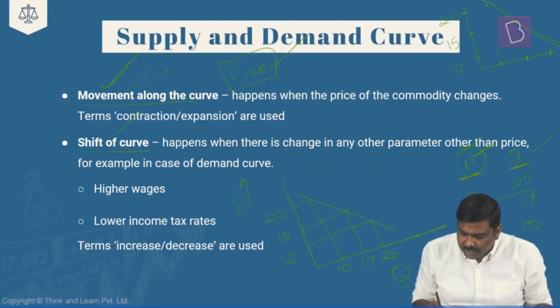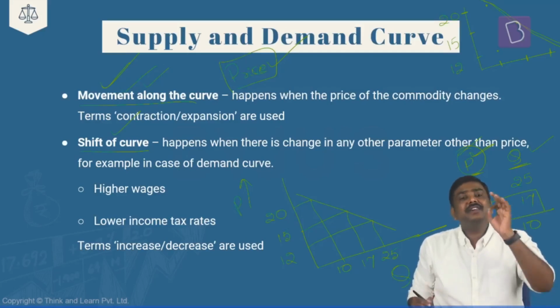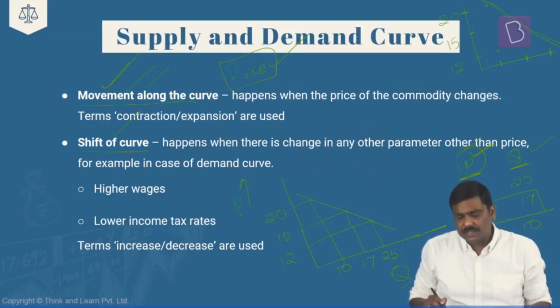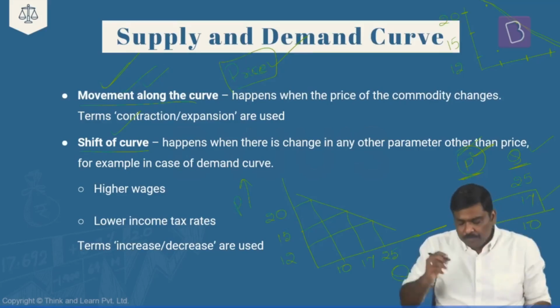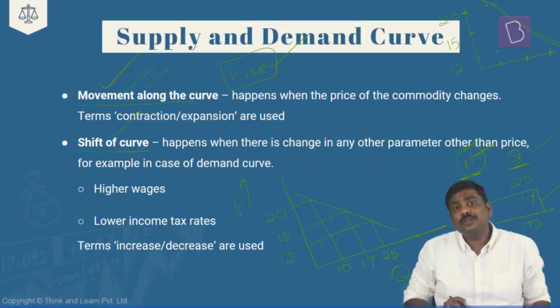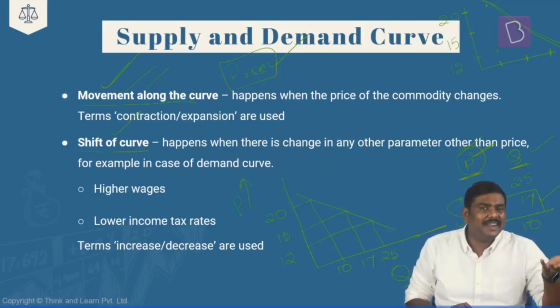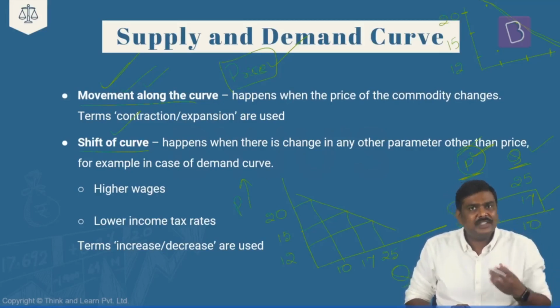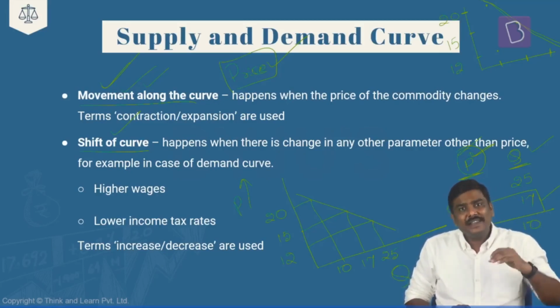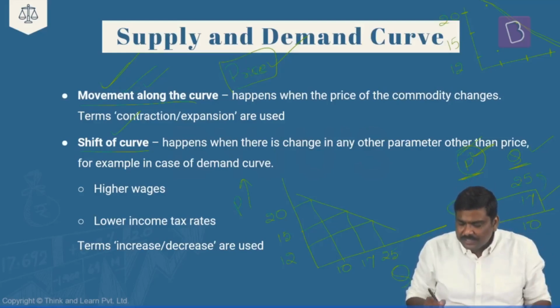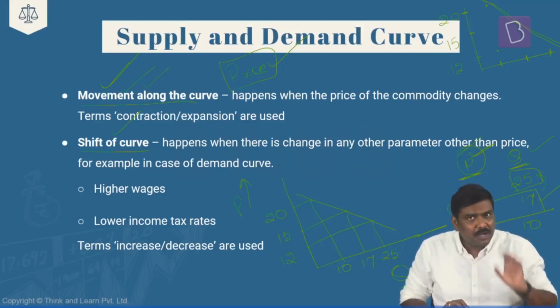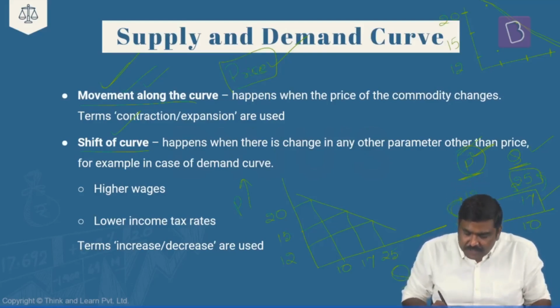For example, imagine you are here. You are at this particular price and demand combination. At a price of 15 rupees, the demand for the goods is how much? 17 units. Now, what if the price changes from 15 rupees to 12 rupees? The law of demand basically dictates that with the price reduction, obviously there has to be a rise in the consumption or the demand for this particular product. So when the price falls to, let's say, 12 rupees, the demand will rise to 25 units. But have a look at this.